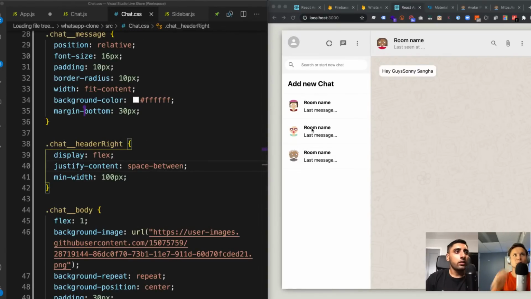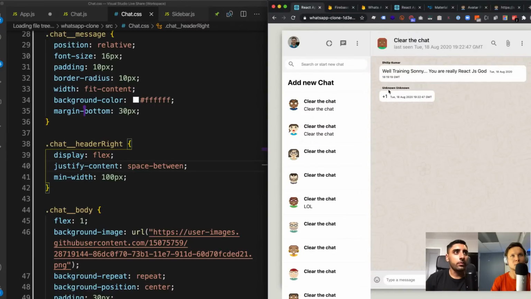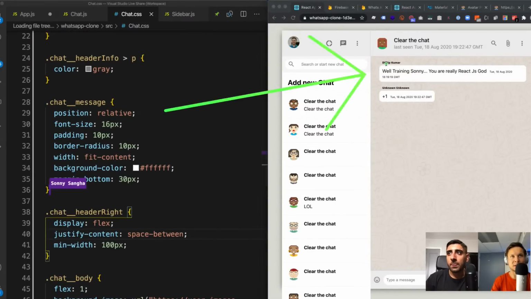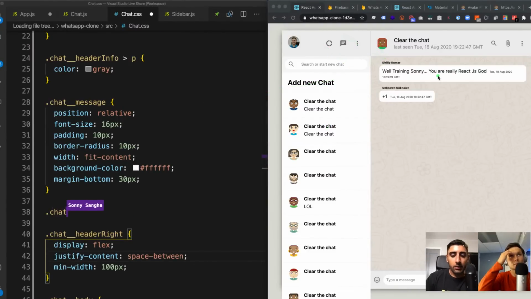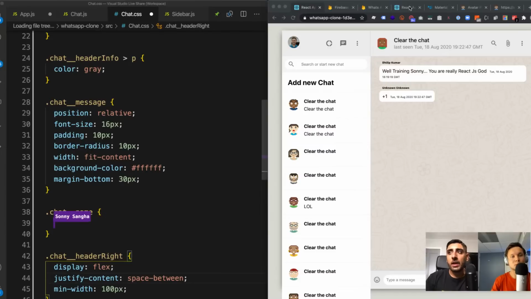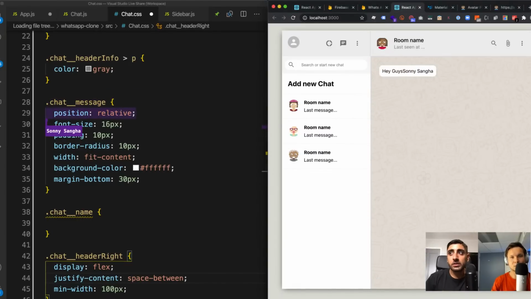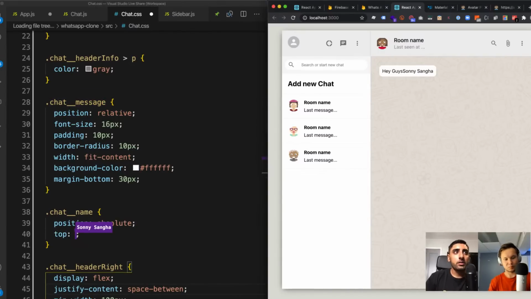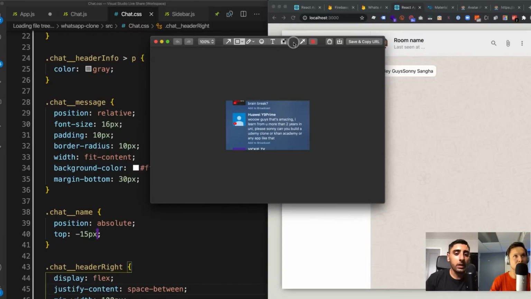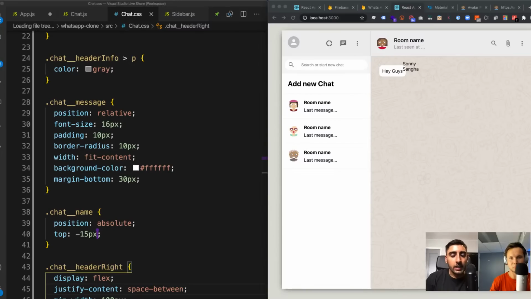I want it to appear like a nice chat name. We kind of want to have at the bottom, like here, guys. You see that right there? That's exactly what I want right there. Yeah, exactly like that. So now what we're going to say is chat name, and because I made the parent, the chat message, position relative, now if I do position absolute here, this will be absolute in relation to the chat message, right? So if I say top minus 15 pixels, it's going to go minus 15 pixels from the top of that message, right?